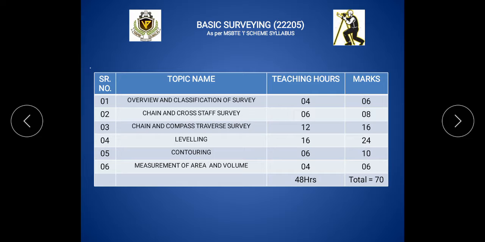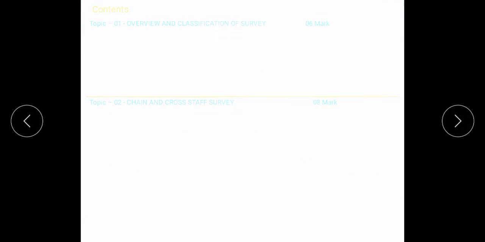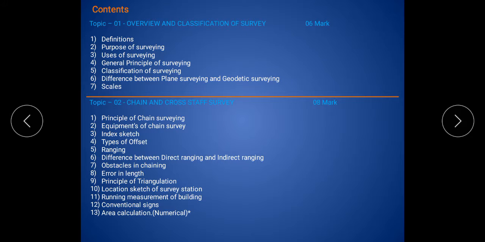In the next slide, we discuss the contents of each topic. What are the contents available in each topic? These are the 6 topics. Our first topic is overview and classification of survey. This topic is asked in the MSBTE exam for 6 marks. In the first topic, there are 7 contents.